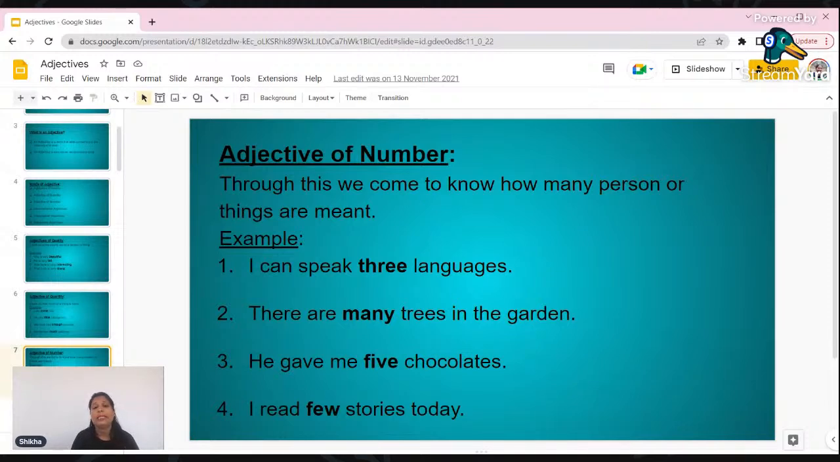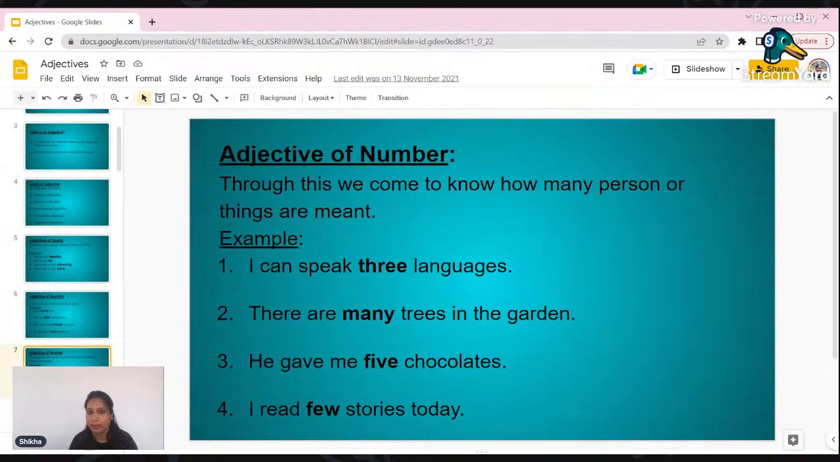So when we show the exact number of something, like I can speak three languages, or there are many trees in the garden, he gave me five chocolates. Can you see here we have used numbers, that is 3, 5, and here we come to know how many languages that person can speak, or how many chocolates you had, or how many apples you bought from the market, right? So when we say many, the word many itself tells us that we are talking about something